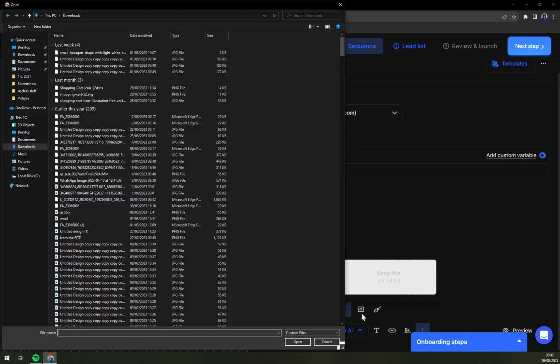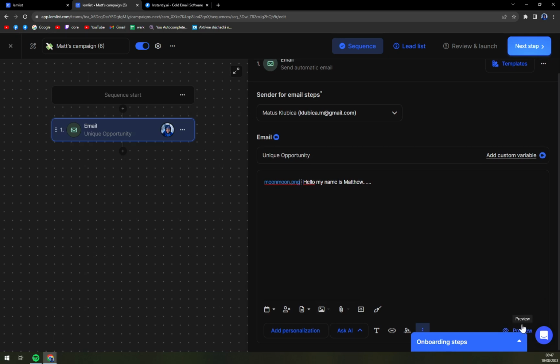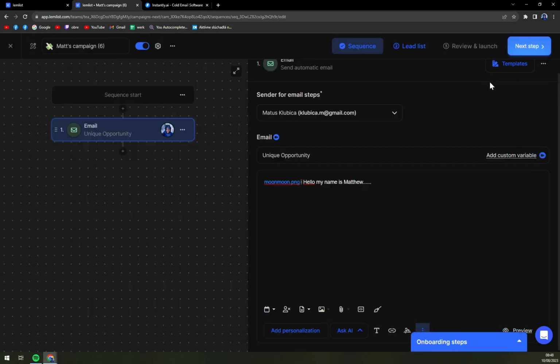Upload file and drop the file. Let's go and, for example, let's put some kind of file into it. Let's go with this logo, and there is, okay, but you have to personalize it. We can preview the email, but this is very weird. Yeah, this is unique opportunity.